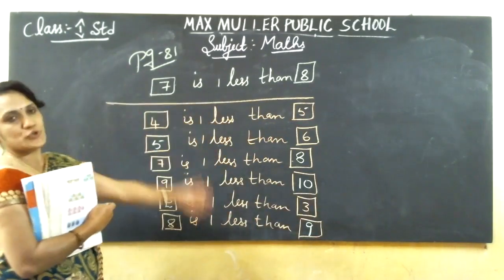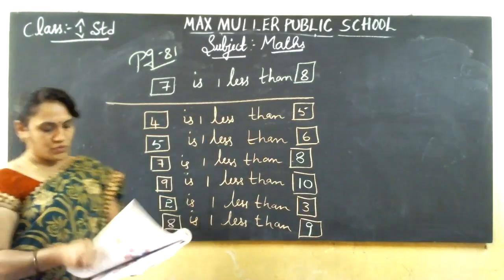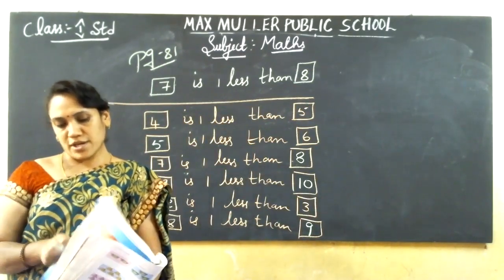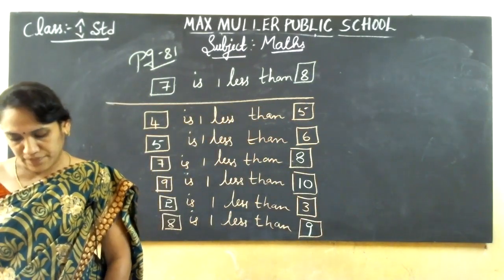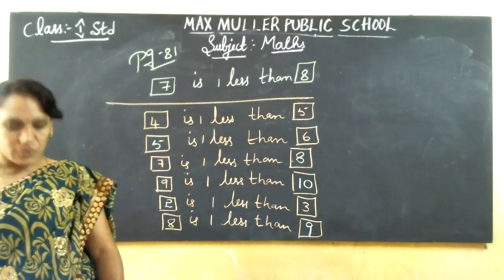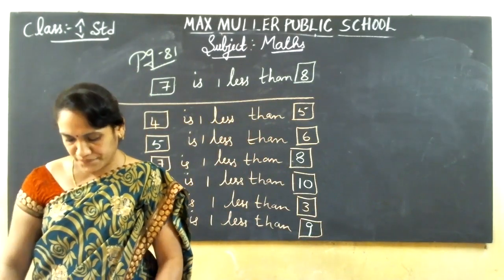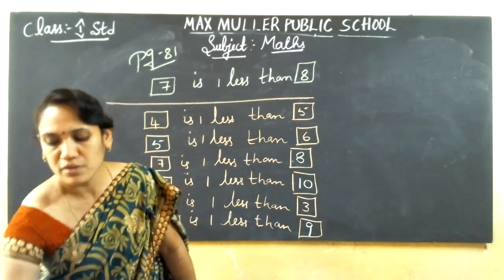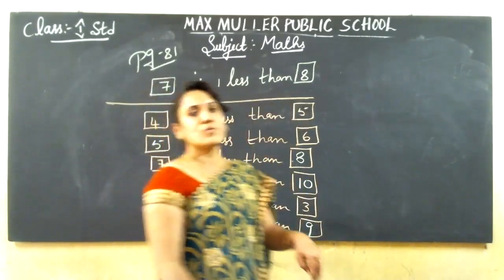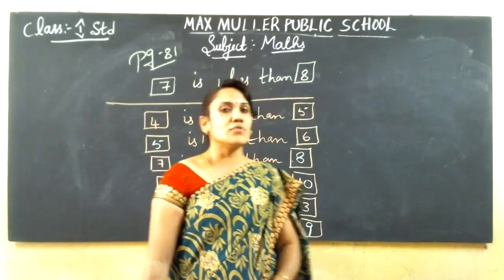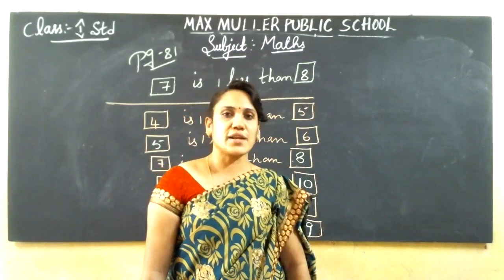So fill the answers up to page number 81. Okay. So let's continue with the next page in the next class, up to page number 81. You should fill up the answers. Okay. It's all textbook sums. What we did, children, up to page 81, to finish the textbook today. So we did the classwork book, 2 sums. In the homework book, you write up to page number 81 and complete it. Continue in the next class. Thank you, children.